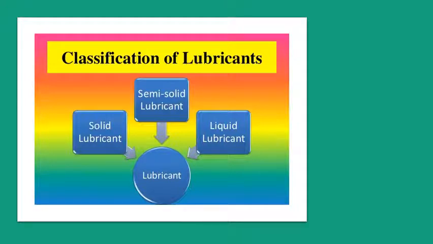We can classify the lubricants on the basis of the state of aggregation of the molecules. The liquid lubricants exist in the liquid state, and the molecules of this lubricant have a lesser force of attraction. The semi-solid lubricants are partially solid and partially liquid, and the complete solid lubricant exists in the solid state, meaning their molecular force of attraction is higher.